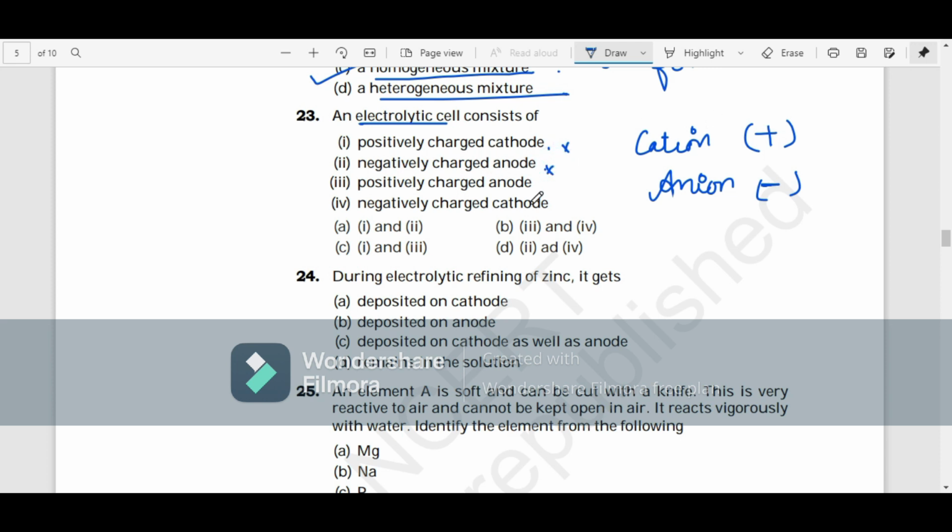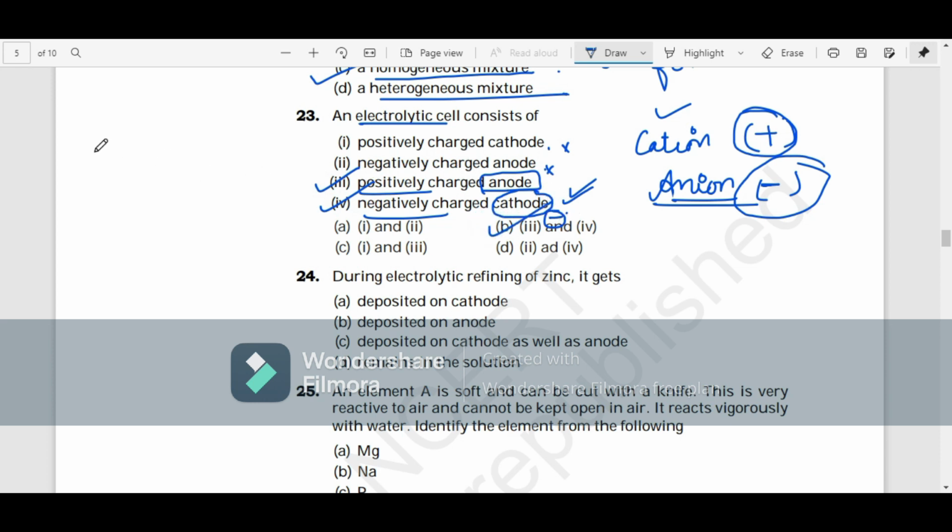Why? Because you can remember the cathode attracts a cation, that's why it's named cathode. So if it's attracting a positive charge, then which charge should it have? It should be negative. I'll repeat it. Cathode being negative can only attract the positive. If both are positive, then it cannot attract the positive charge. So it is negatively charged. Likewise, anode attracts anion, that's why it's named anode. If it's attracting a negative charge, it itself should have a positive charge. So 3 and 4 are correct, and that is this option.